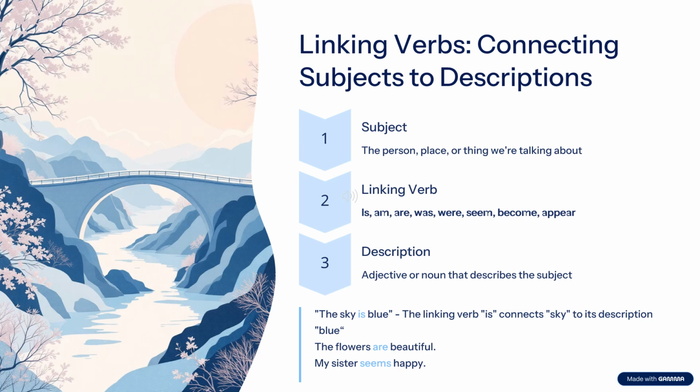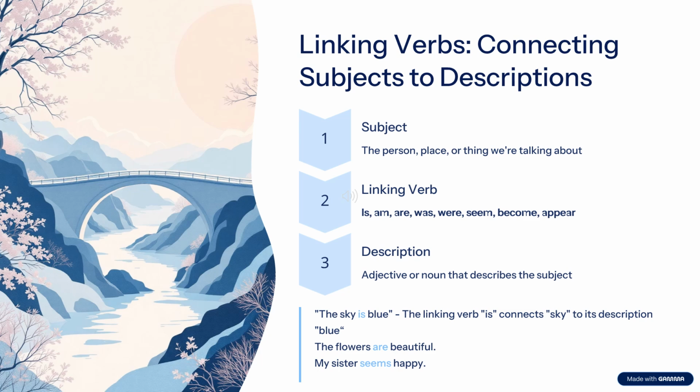Then the linking verb, which has be verbs like is, am, are, was, were, and words like seem, become, appear, which is followed by its description, that is an adjective or a noun that describes that subject.